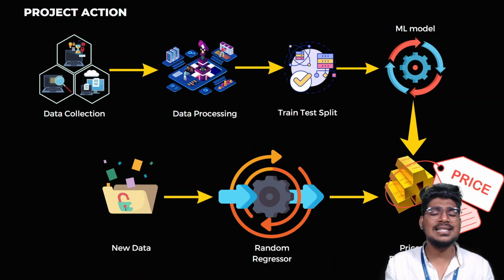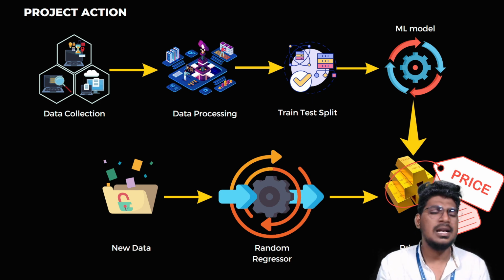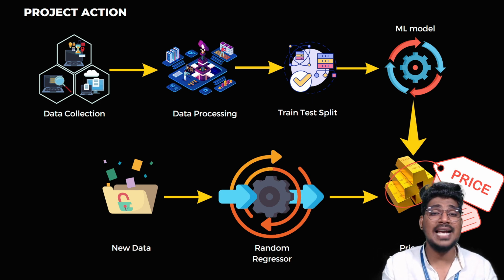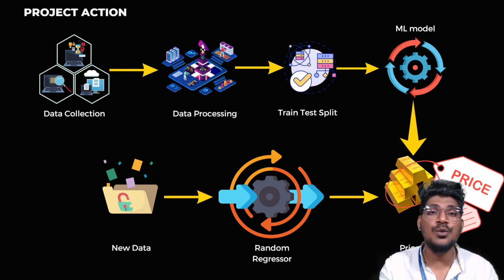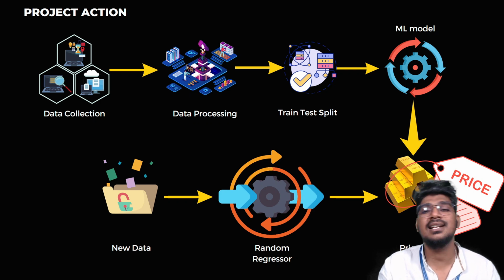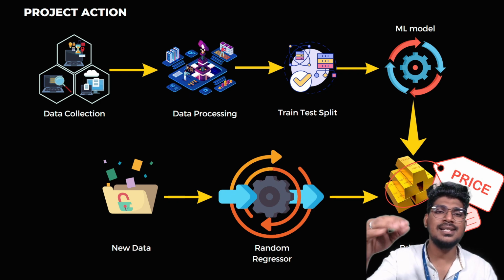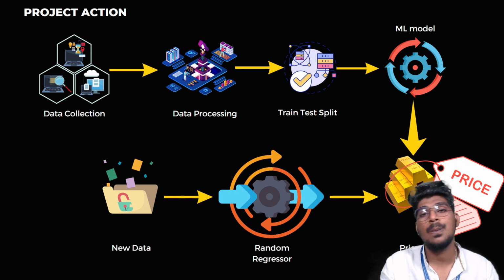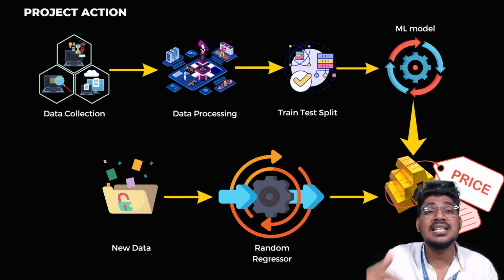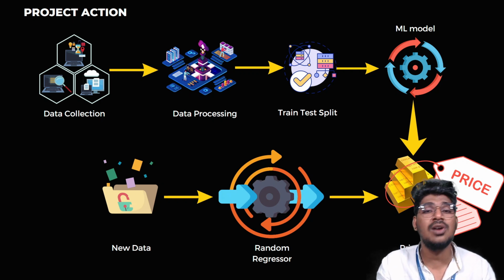What are the project actions we are going to follow today? Already we know the machine learning actions. First, data collection. What is our target? Gold price prediction. Once you choose that target, we need to collect the data for it. The past data, which is continuously increasing and reducing, this kind of status we need to know. We need to collect it because we need to train a model. After that only the system will predict whether the price will increase or not.